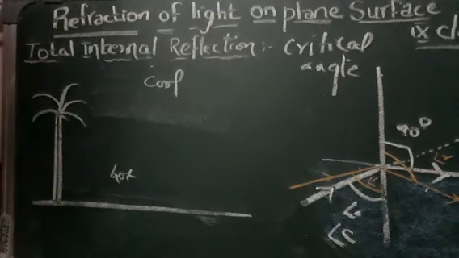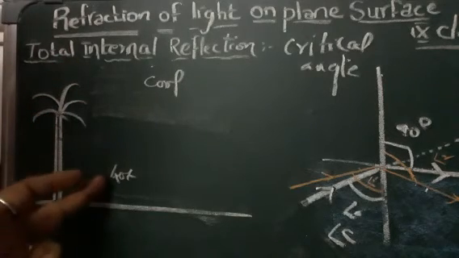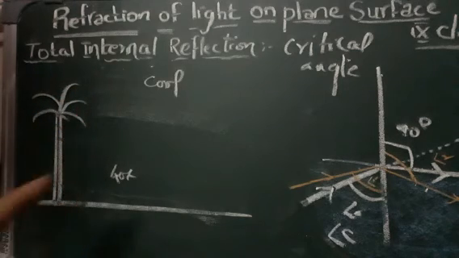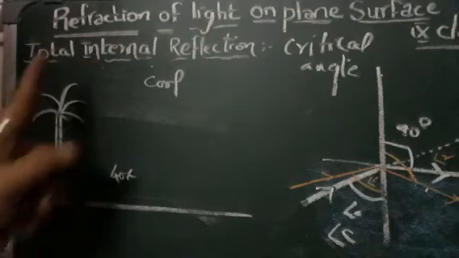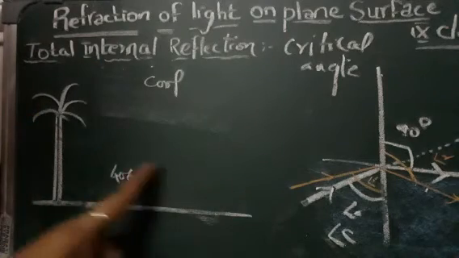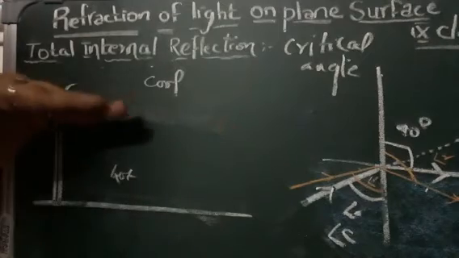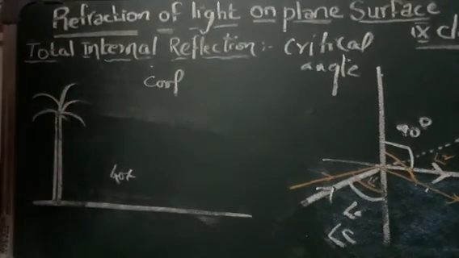So it means that the temperature decreases with height. When you go up, there is a decrease in temperature. Near the ground you find hot temperature, but in the higher levels of the atmosphere it is cool.